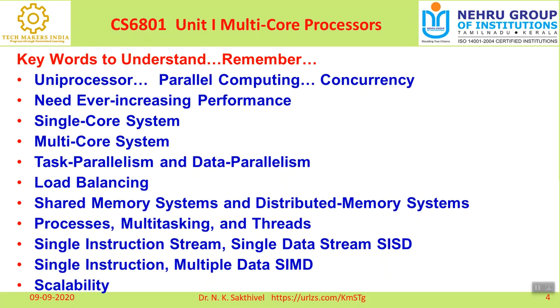Next one is scalability, which is a very, very important one. The purpose is that at any cost, I should not compromise efficiency. For this purpose, we have the logic of scalability. For a fixed problem size, it may be used to determine the optimal number of processors to be used and the maximum possible speedup that can be obtained.